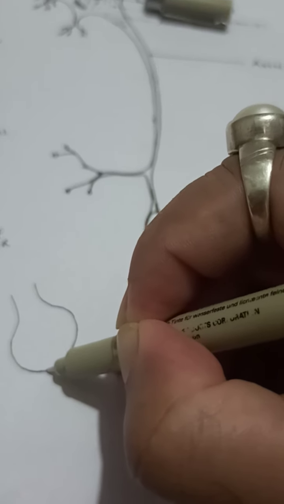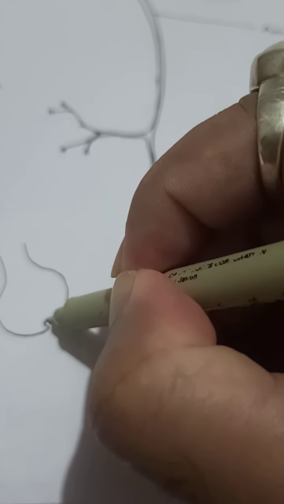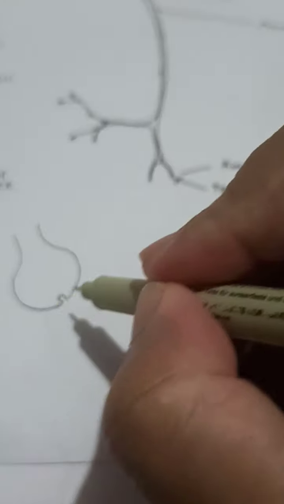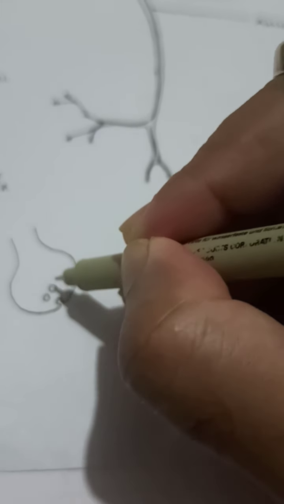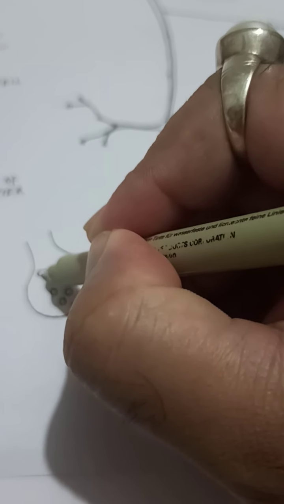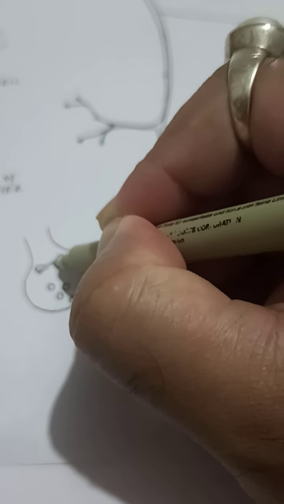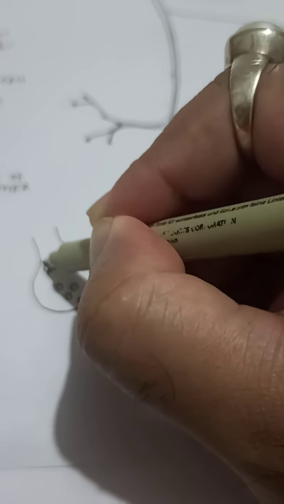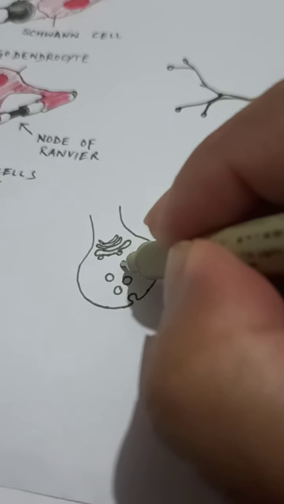So the terminal bulbs are bulb-like structures, right? What will be seen inside is that it has a large number of small vesicles, which are produced by the Golgi apparatus that is present inside. So there will be Golgi apparatus found in this particular region. These Golgi apparatus are producing the small vesicles, right?